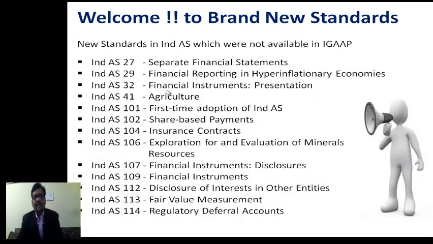So quickly recap again. There are some new standards in Ind AS which were not available under Indian GAAP, like Ind AS 27 on separate financial statement, Ind AS 29 on financial reporting in hyperinflationary economies, Ind AS 32 which talks about presentation of financial instruments, Ind AS 41 which talks about agriculture, Ind AS 101 on first time adoption of Ind AS, Ind AS 102 which is on share based payments, although standard was not available but guidance note was available under the old regime, Ind AS 104 on insurance contracts, Ind AS 106 exploration for and evaluation of mineral resources. So again standard was not available but guidance note was available.